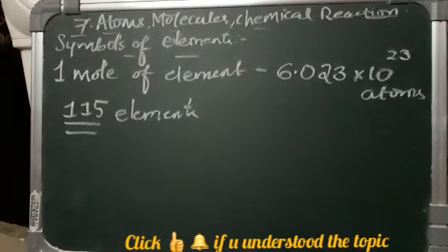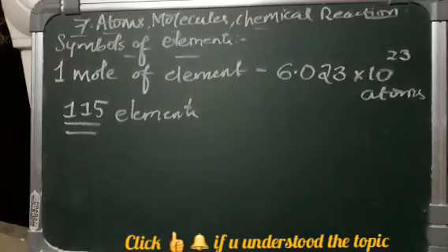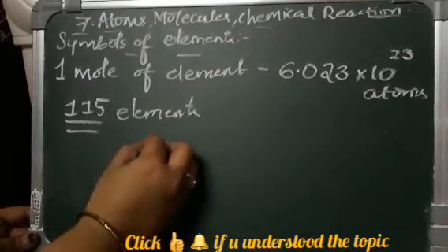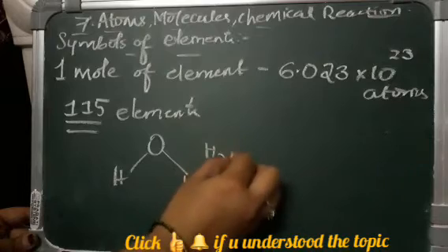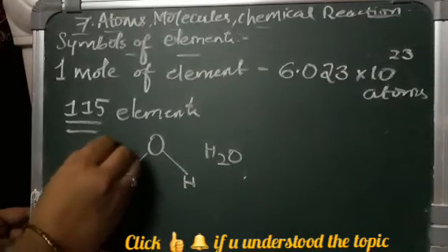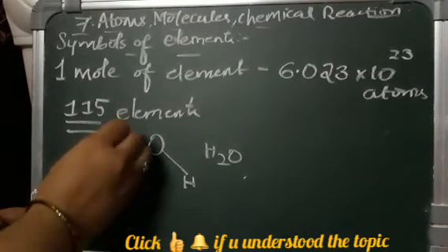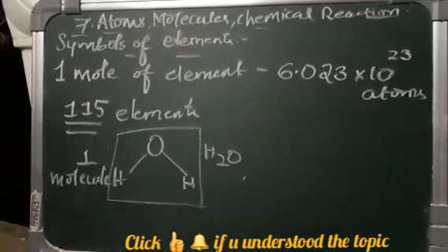Several elements have more than one atom in their smallest constituent particle, known as a molecule. Each molecule of such an element contains two or more atoms combined together. For example, take water: one molecule of water comprises one oxygen and two hydrogen atoms, isn't it?